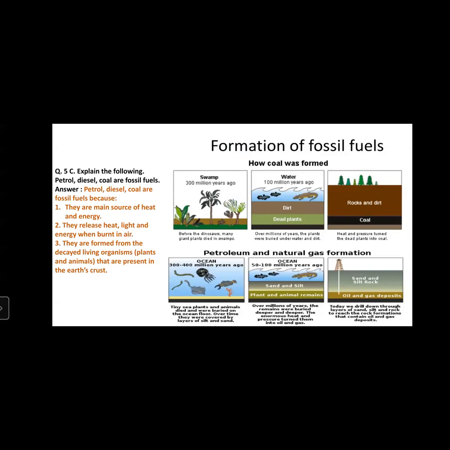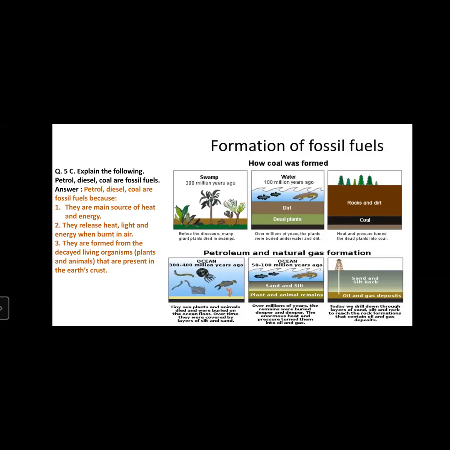Now why is it a fossil? They release heat, light and energy when burned in air. Third point, they are formed from the decaying of living organisms, plants and animals that are present in the earth crust. Very early in the evolution of human beings and animals, many plants and animals were buried underground in the earth crust.